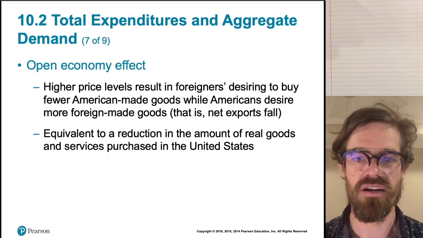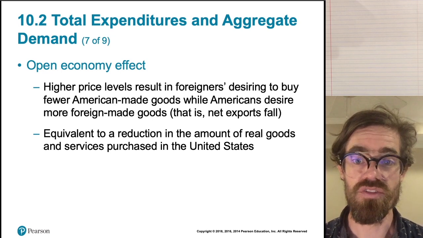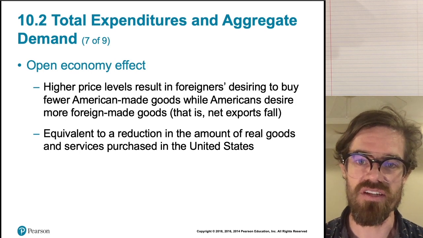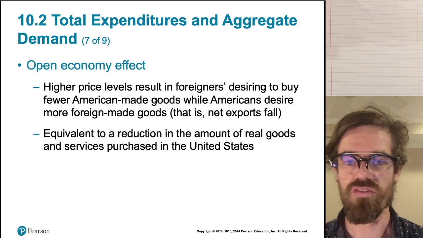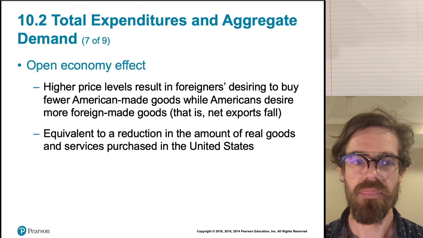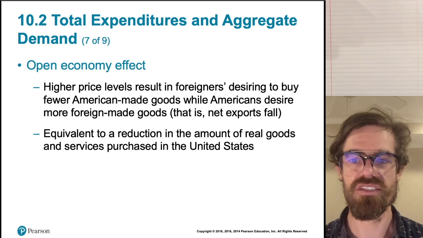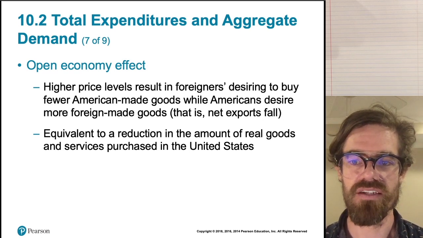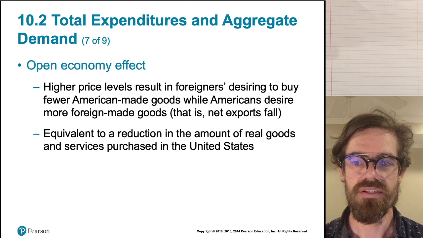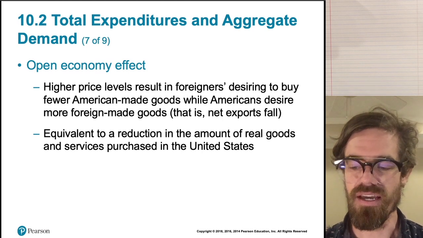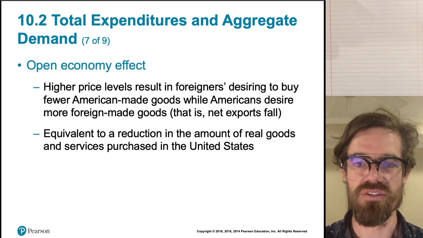When prices in our economy go up, there's two things that happen. Foreigners buy less of our stuff, and we buy more foreign stuff because relatively foreign goods become cheaper when prices in our country go up. Okay, so that's the open economy effect, so yeah, this really only has to do with net exports.